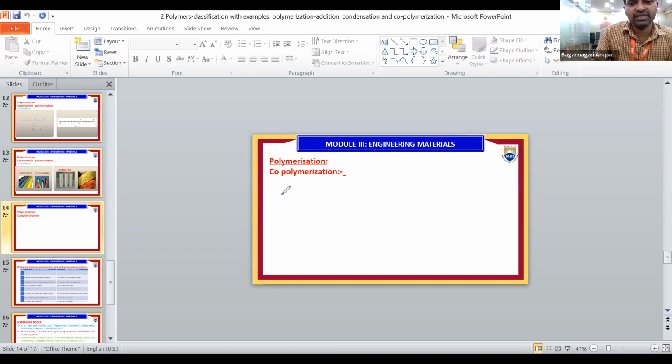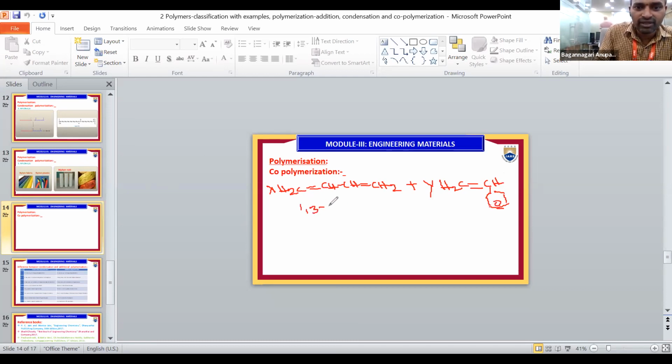Next, coming to one more polymer type, copolymerization. Copolymerization means different monomers combine to form a large molecule. That means X number of H2C double bond CH double bond CH2 plus Y number of H2C double bond CH. This is 1,3-butadiene, and this is the styrene molecule.